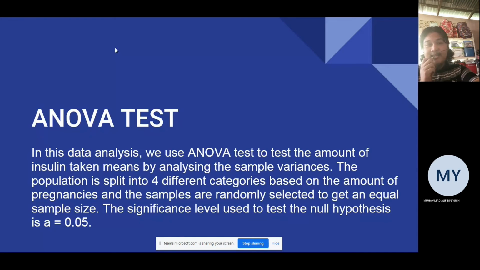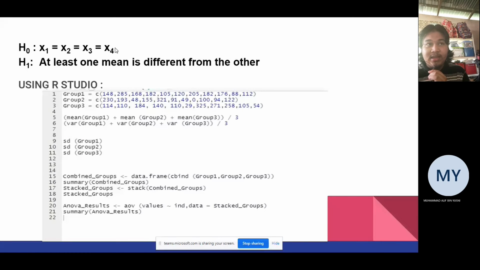Okay, in this data analysis, we use the ANOVA test to test the mean amount of insulin taken by analyzing the sample variances. The population is split into 4 different categories based on the number of pregnancies, and the samples are randomly selected to get an equal sample size. The significance level used to test the null hypothesis is alpha equal to 0.05. Our null hypothesis is that all the means are equal, and our alternative hypothesis is that at least one mean is different from the others.